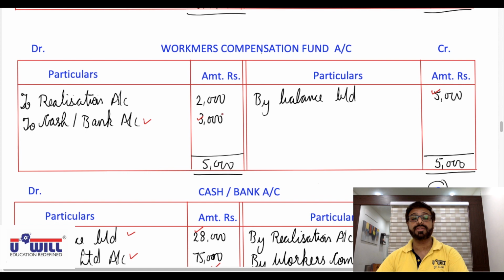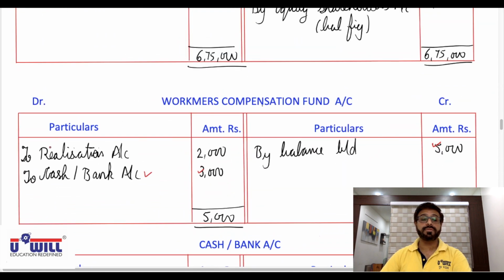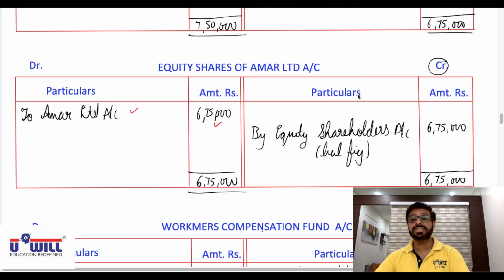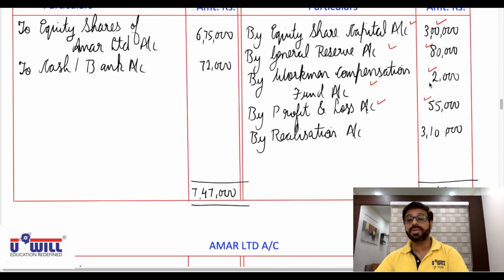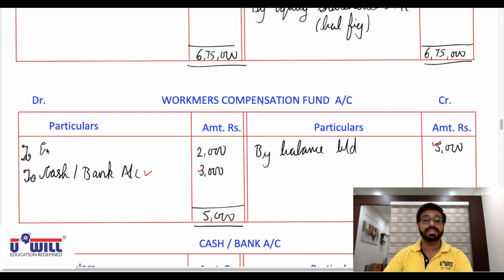Okay, to cash and bank 3000. And workman's compensation fund account debit side, all of you should have to equity shareholders account 2000. This 2000 what is transferred to equity shareholders will also come in workman's compensation fund on debit side to equity shareholders account 2000.